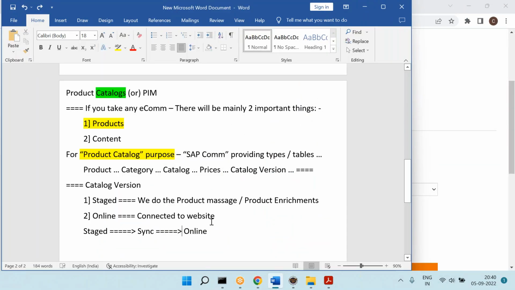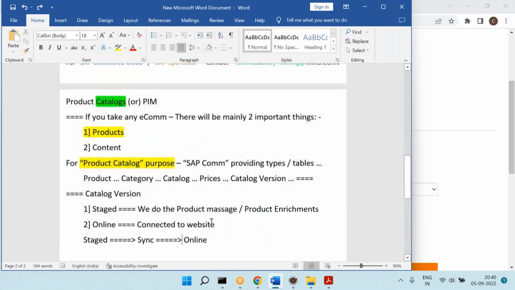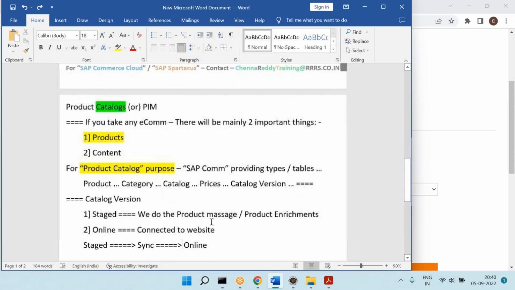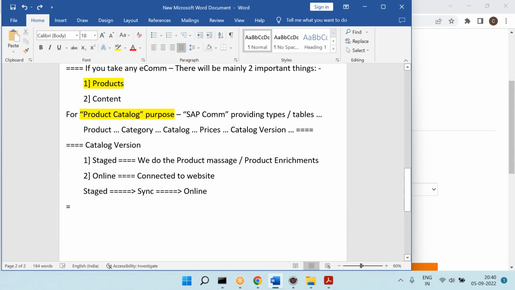Okay, now let's take one more scenario. This is what we covered yesterday. Now let's take one more scenario. Generally, we do the changes in the staged version, right? Generally, we do the changes in staged version.